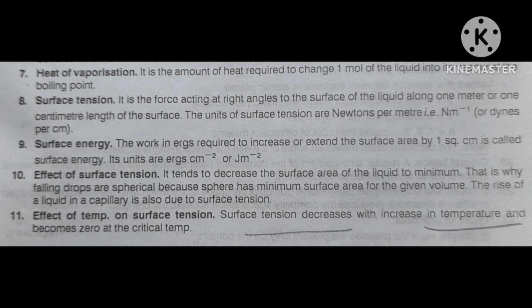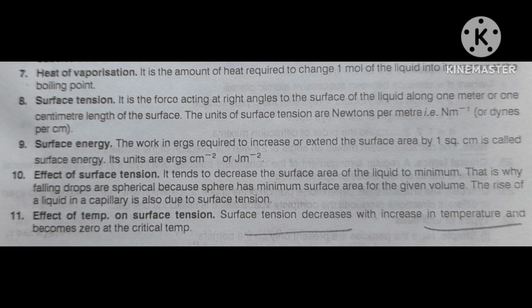Eta, for that you can easily define it. To define the coefficient of viscosity, you only have to imagine that x is equal to 1 centimeter, meaning the two layers are at a distance of 1 centimeter.